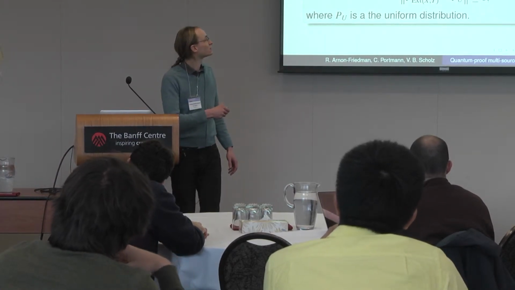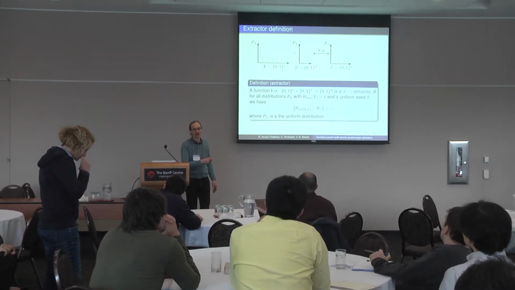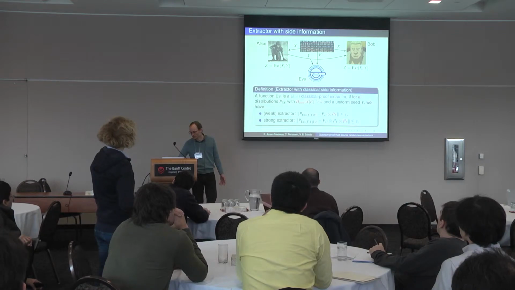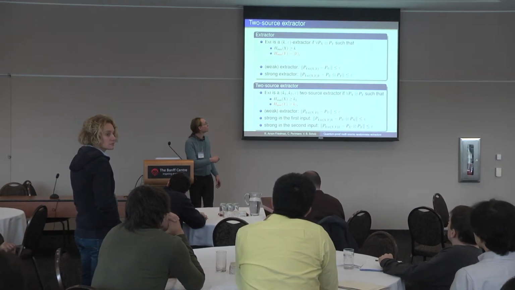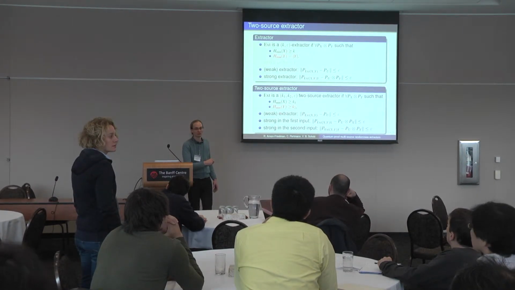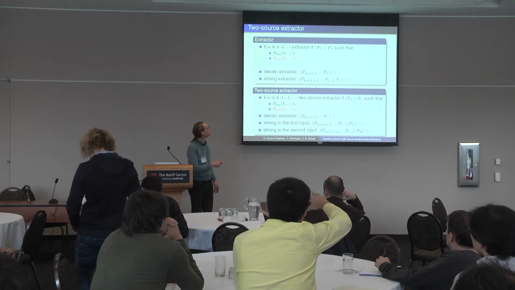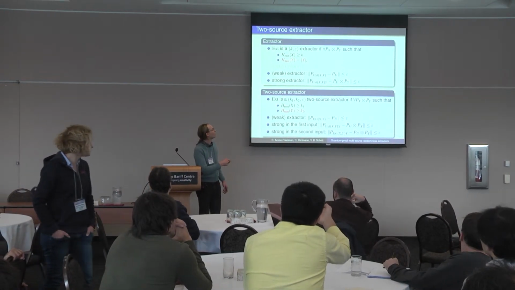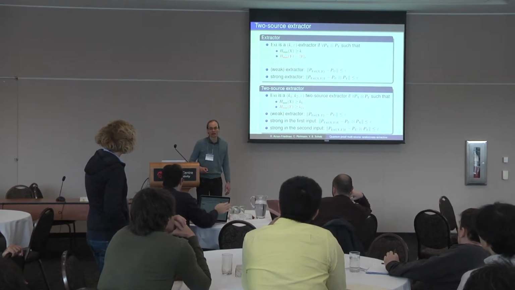So yes, the definition of seeded extractors is always with a uniform seed. And if you don't want a uniform seed, you need to go to these two-source extractors. So two-source extractors are exactly this relaxation. Here we have a uniform seed, and here we have a non-uniform seed. But what I'm asking is whether that is necessary. We don't use Y. We just want to extract some uniform distribution from X without any Y. Without Y, no, you cannot do that.